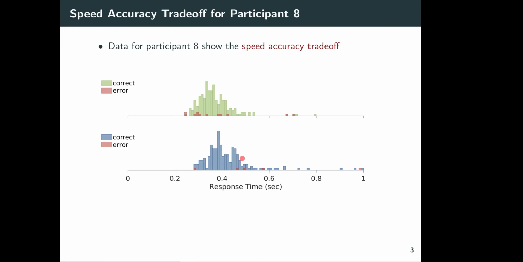Below is the accuracy condition, and again with correct decisions in blue and the errors again in red. And so you can really notice two things here: that people went a little faster in general in the speed condition. These response times are generally smaller in the green than the blue, for example. And that people made slightly more errors, slightly greater number of errors in the speed condition. So there's a few more of these red dots. There are very few of these red dots in the accuracy condition. And that's the speed accuracy trade-off: when you tell people to go faster, they can go faster, but they make more errors. If you tell them to be more accurate, they can be more accurate, but they take longer. So there's a trade-off between speed and accuracy. You can be fast or accurate, but not both, if you like.